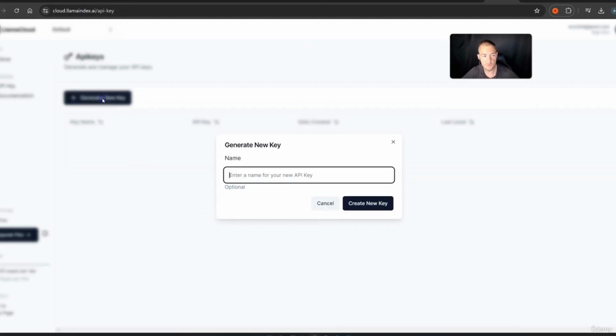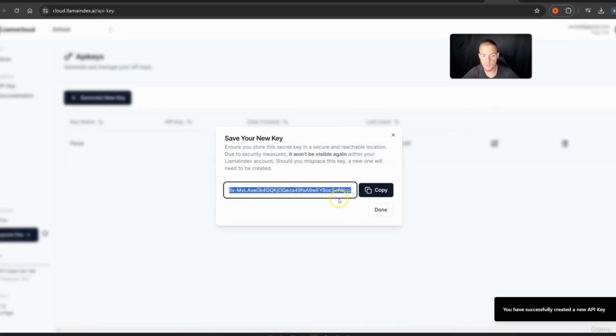Then you press generate new key. We need to give this a name. Let's just say parse, and I press create new key. And of course I will delete this key later. I rotate my keys all the time, so there's no point in copying this key. But I want to copy this.